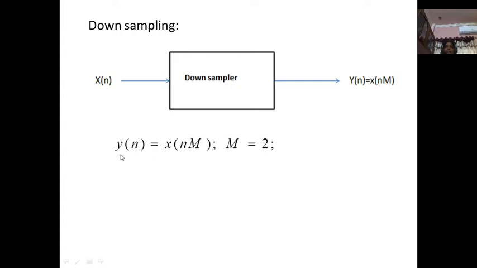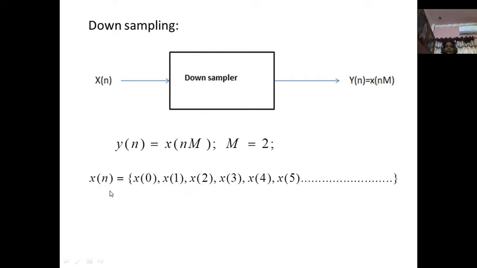Let us consider this expression, y of n equal to x of nM. At what rate are we going to do this? As a simple consideration, M is going to be taken as 2. In the initial stage we are assuming M equal to 2. Then x of n is the original input signal, consisting of samples x0, x1, x2, x3, x4, x5 and so on. These indicate the samples of a given input sequence.